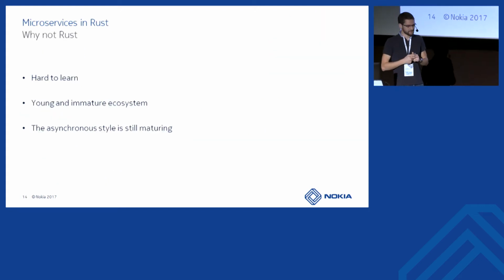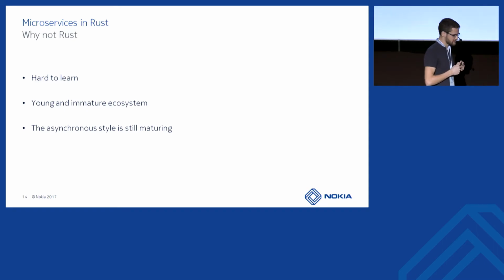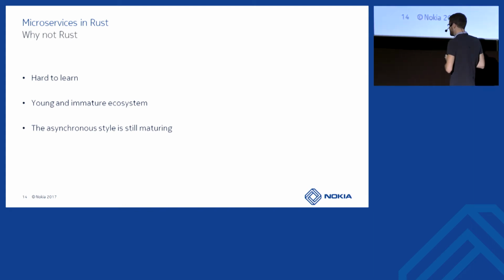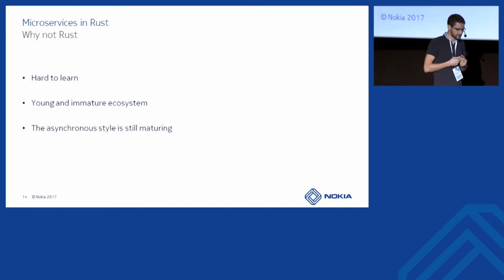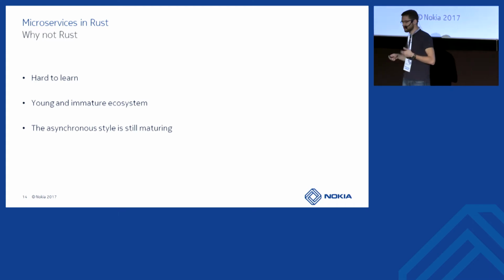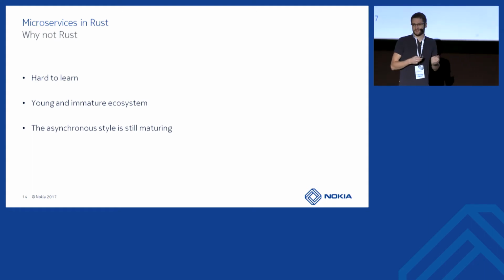Okay, so why not use Rust for building microservices? First of all, because the language is quite hard to learn. It brings many new concepts. The compiler is always yelling at you that what you are doing is wrong, at the beginning at least. And the learning curve is quite steep. So, if you want to start being productive in Rust, you will have to practice a lot, and at the beginning it's hard.